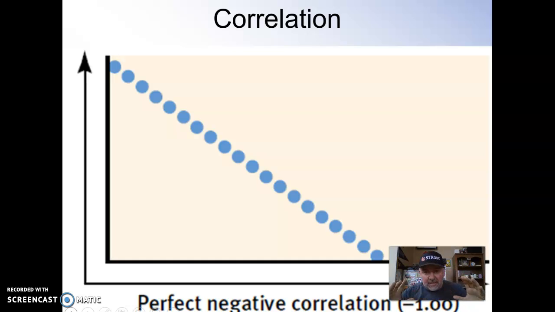And I will stress again, just because these two numbers are traveling perfectly does not mean that this causes this or this causes this. It might. We just don't know. There's only one way to figure that out, and that's to do an experiment. And I think Mr. Davis is going to talk about that in the next video. And it might be that other third thing that is making these two things travel together in a perfect +1 correlation coefficient.